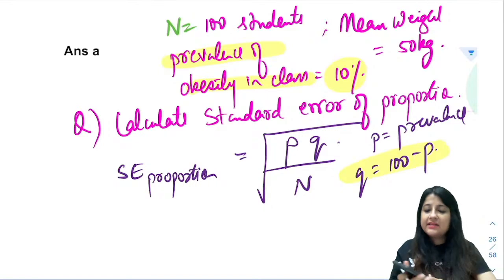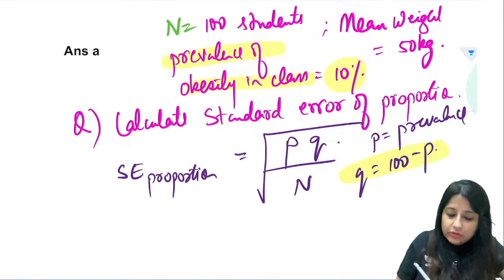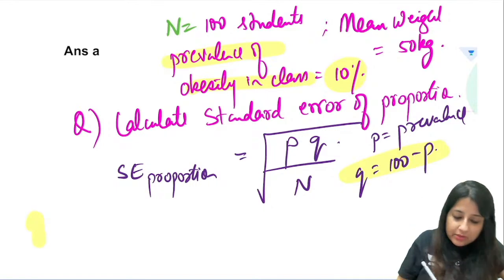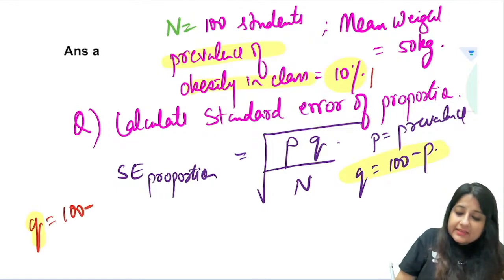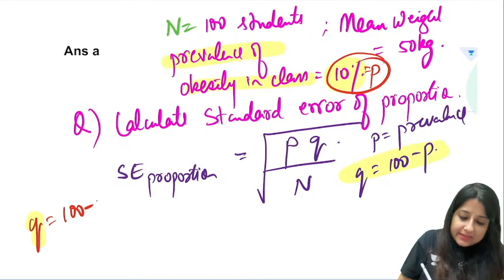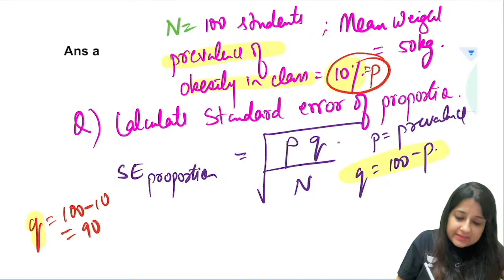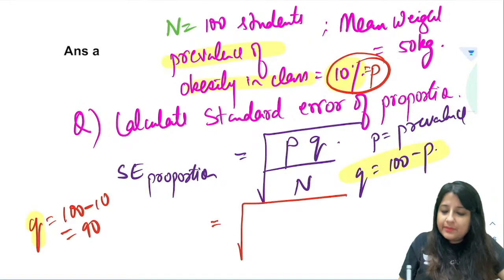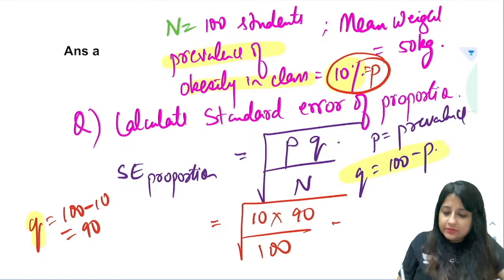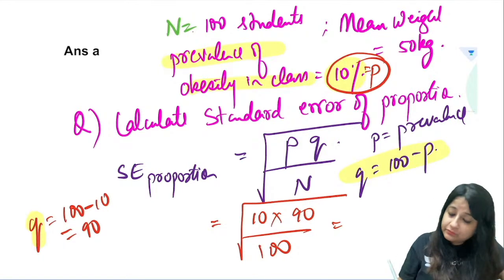How much is p given here? 10%. So how much will your q be here? What is going to be q, everybody over here? 100 minus, this is p, right? p is 10%. So minus 10, which is 90. So this will be equal to 10 into 90 by 100. So n is 100, the sample size.